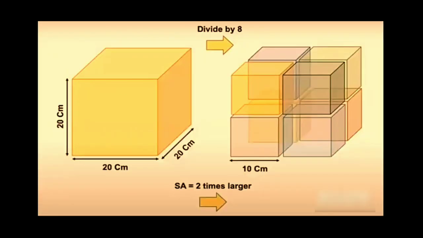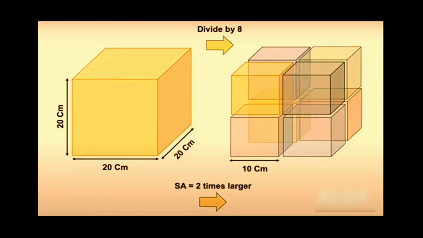If I cut the same cube into 8 parts, then each part will have size about 10 centimeter by 10 centimeter by 10 centimeter, and the entire surface area will be 10 cross 10, times 6 surfaces, times 8 cubes, that is 4800 centimeter square.